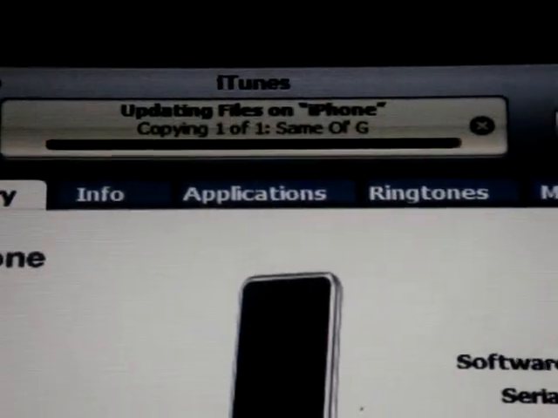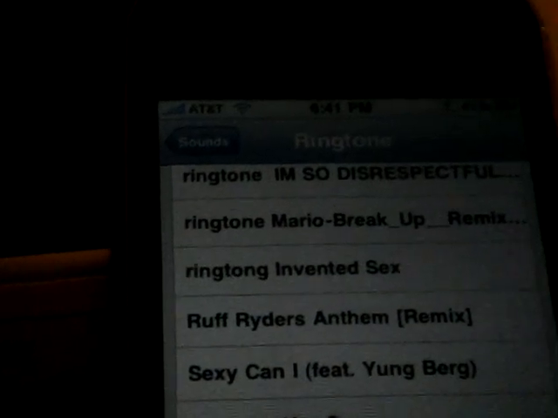Come on, hurry up. Is it there yet? I doubt it's there. Same OG, Same OG. Nope. But I think my camera's gonna cut off at 10 minutes, because it usually does. I don't know what I did. And it still ain't moving. I got a lot of programs open.